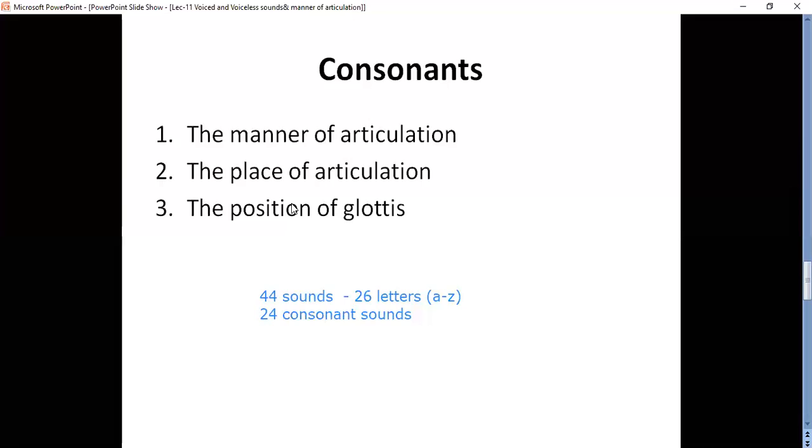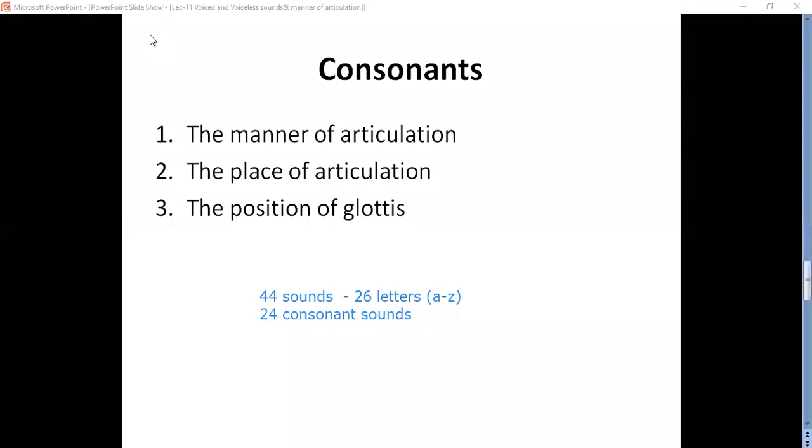Okay, it is very important. One is how the air is coming out. The second is at which place we are stopping the air or we are creating friction on the air. What is the third one? Whether the vocal cords are vibrating or not. These three are important.